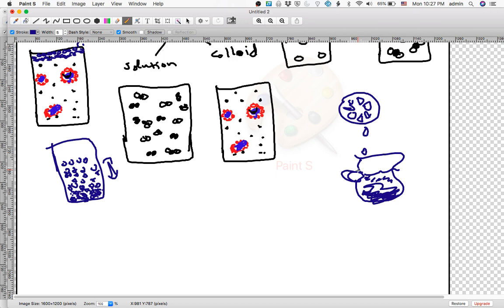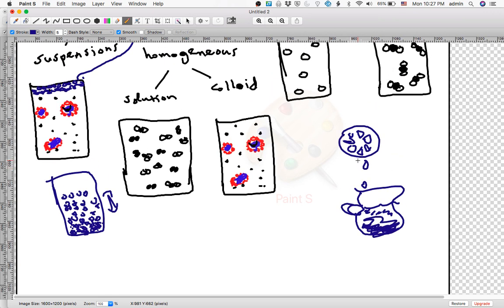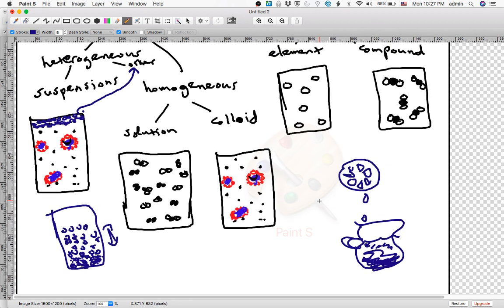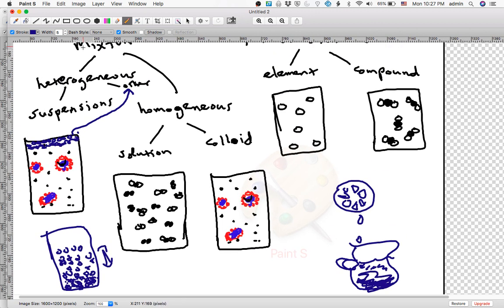The orange particles are so large that they don't stay mixed the way homogenized milk does. They separate out. And because they separate out, this is a suspension. It's not a colloid, it's not a solution, it is a heterogeneous mixture, which is a suspension. All suspensions are heterogeneous mixtures, but not all heterogeneous mixtures are suspensions. Like milk with cream on it, that's a heterogeneous mixture, and it is not a suspension.